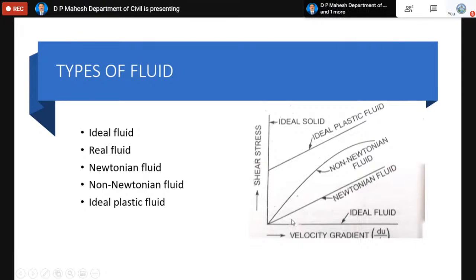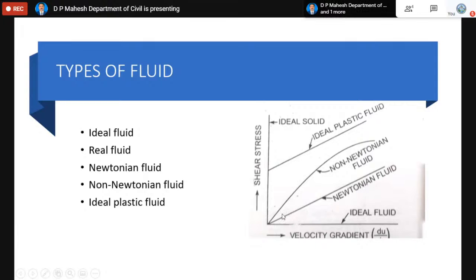So the meaning of an ideal, you can look at this. This is an ideal fluid which is along the x-axis. Similarly, the ideal solid is along the y-axis. The other fluids which are in between these two are Newtonian, non-Newtonian, and ideal plastic fluid. Ideal fluid is actually an incompressible fluid which has no viscosity, and it is an imaginary fluid, because in real existence, no fluid has no viscosity. Any fluid which is in existence has a certain amount of viscosity. They are called real fluids. A real fluid is one which possesses some amount of viscosity.